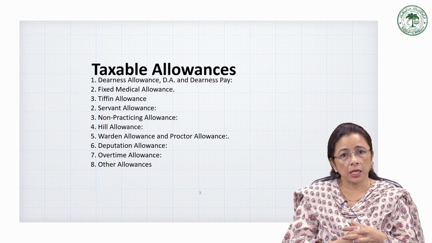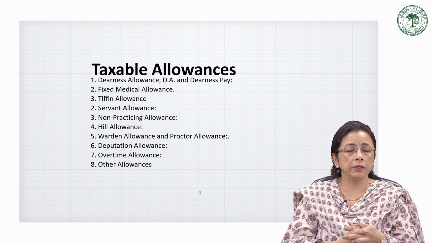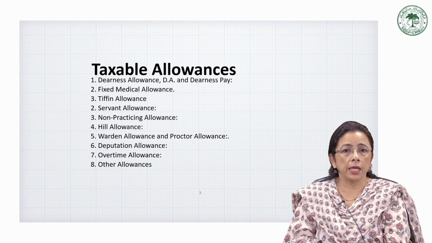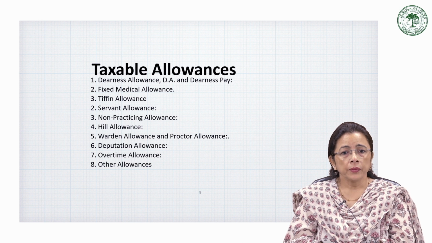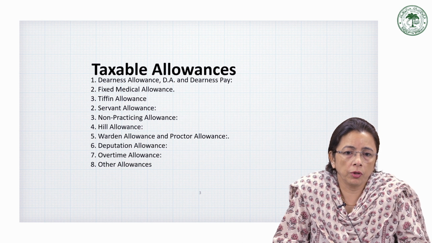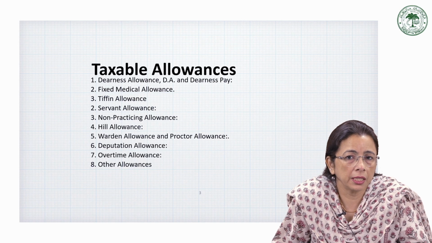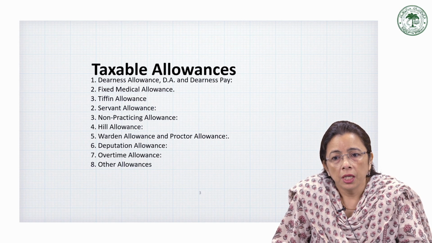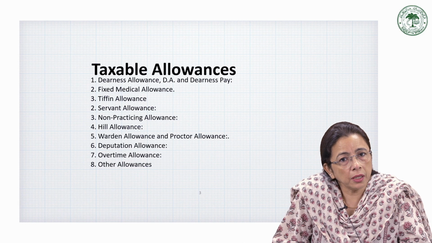They are paid allowances which are called warden allowance and proctor allowance. Both are fully taxable. For example, if a college warden receives 6,000 per month as warden allowance, the entire 72,000 per year is added to the taxable income.